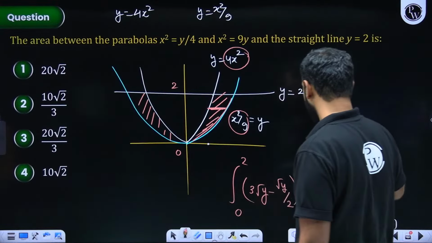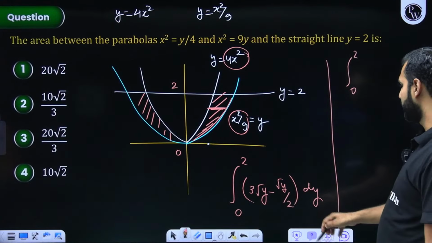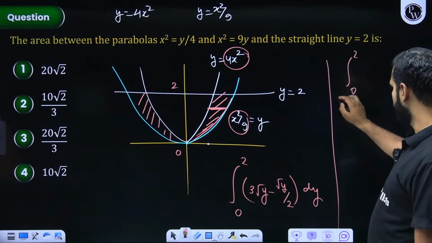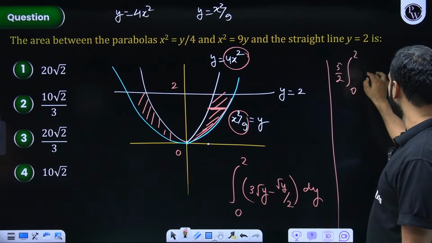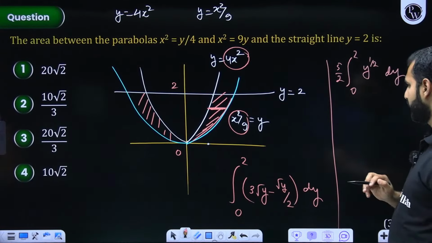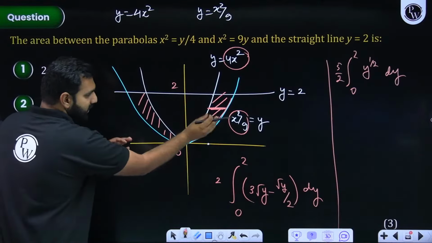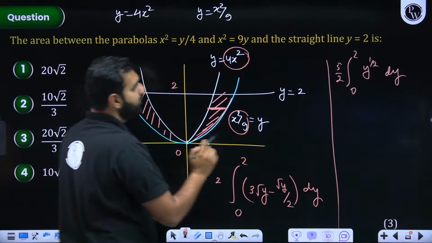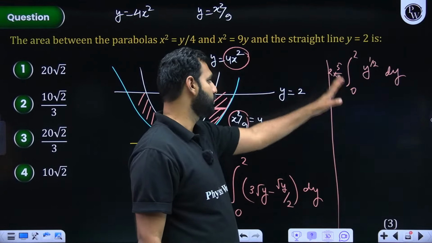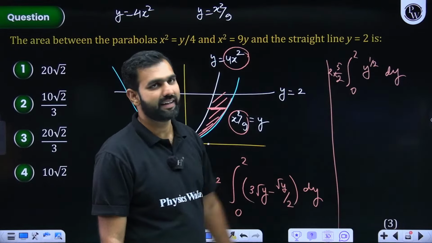What you'll do is, you will integrate it from 0 to 2. 3 minus 1 by 2, that is how much? 3 minus 1 by 2 is 5 by 2. So 5 by 2 comes out, and you're left with y to the power 1 by 2 dy. And one more correction you do is that you double it. Why do we double it? Because this region's area is what you're evaluating, the same region will be here. So this when doubled, 5 by 2 is left with 5 only, because this 2 and this 2 are eliminated. I hope you know how to integrate it, put the limits and get the final answer.